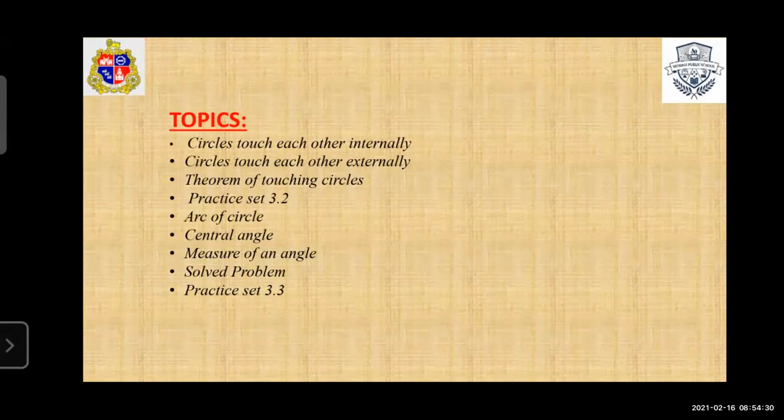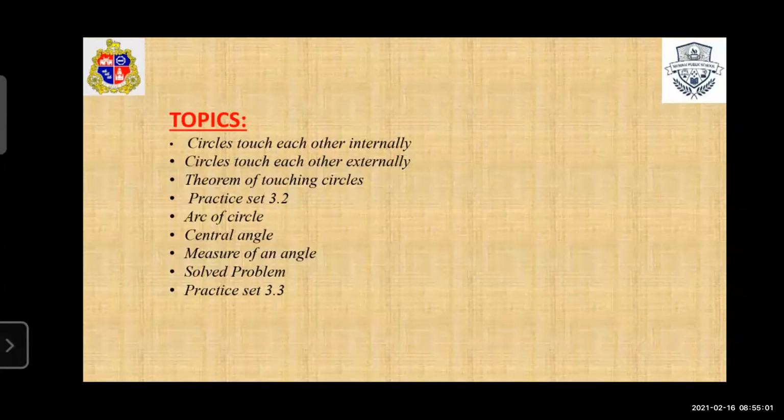If in a question two circles are given which touch internally, we have to find the distance between them. Similarly, you can also find the distance between the centers of two circles if they touch each other externally. Next is the theorem of touching circles. We see the theorem of touching circles, then we solve,